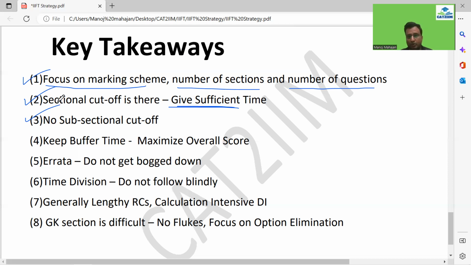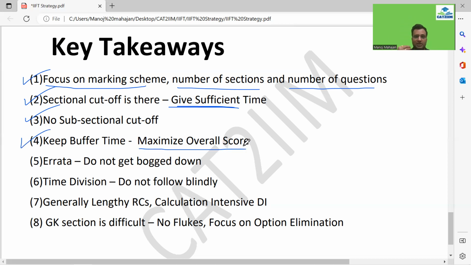So it could be DI doable, LR difficult, or it could be LR doable, guys, DI difficult, or both could be difficult, both could be doable also, right? So judge on the day, right? Definitely you have to keep the buffer time so that you maximize your overall score.